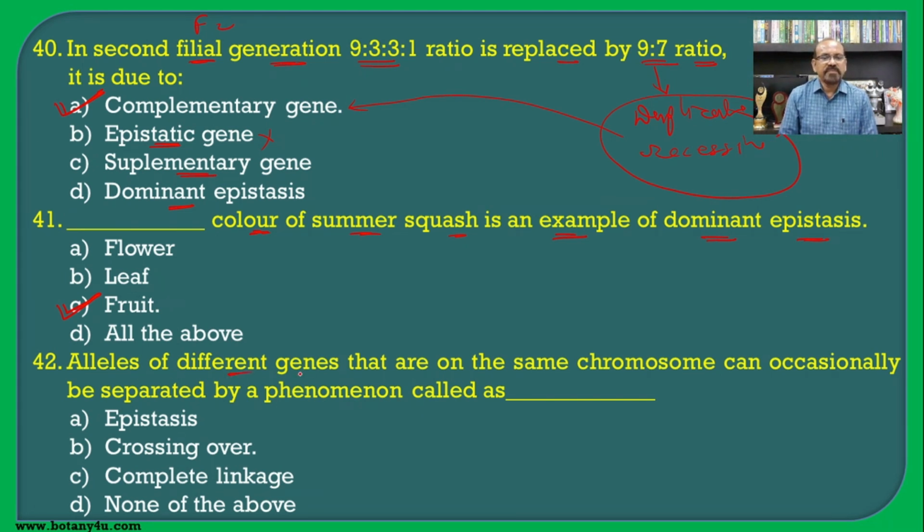Then, alleles of different genes that are on the same chromosome can occasionally be separated by a phenomenon called... If they are present on the same chromosome, they can separate from each other only because of crossing over, and crossing over is nothing but genetic recombination. Hence the correct answer for this one is crossing over.